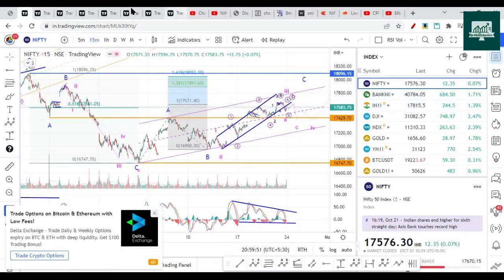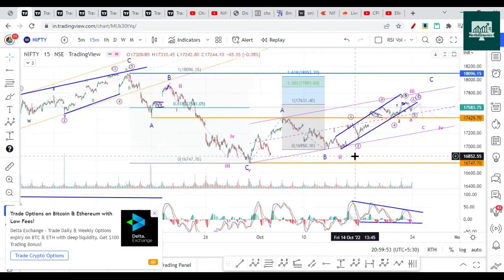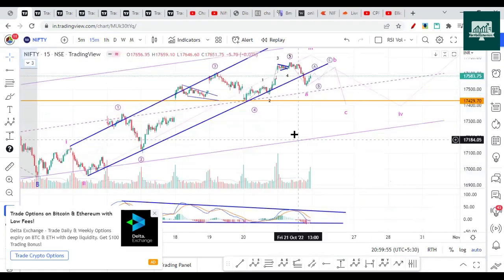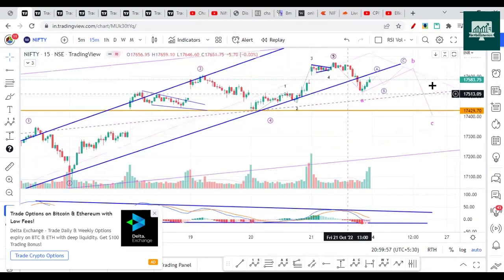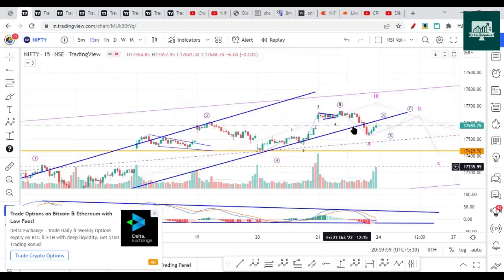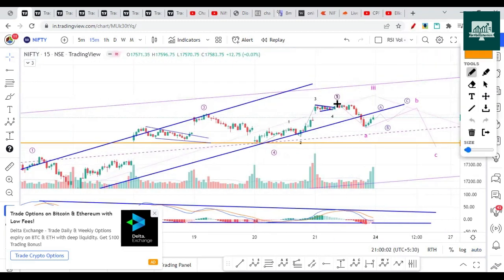Okay, so in the last hour or so, we got sharp selling. Look, let me adjust the chart. So we got sharp selling like this. We can consider this as A, B, and C wave. This is a zigzag correction you could consider.